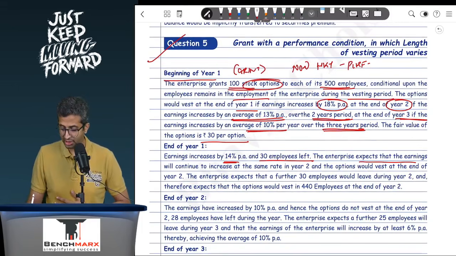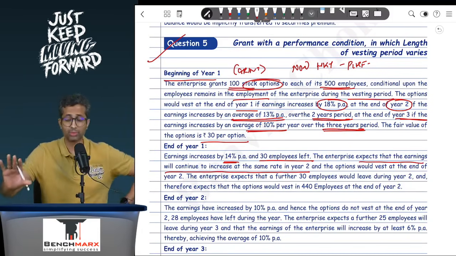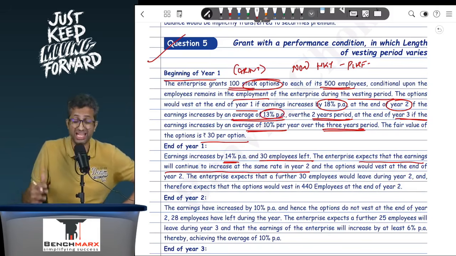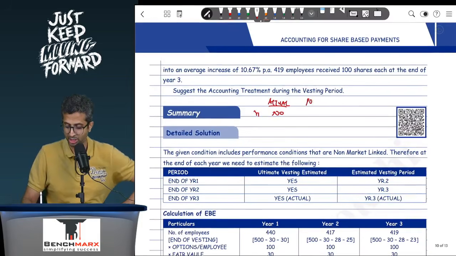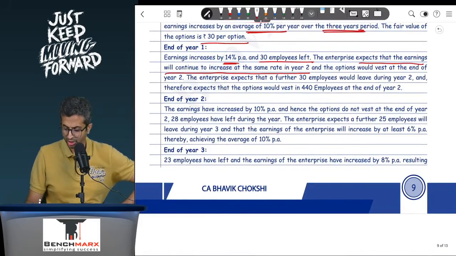The entity expects the earnings will continue to increase at the same rate in the second year. So 14% in the first year, 14% in the second year, average growth of 14%, which is greater than 13% target of the second year. So will the vesting happen? Yes. When will it happen? Well, probably in the second year. So is there a possibility of vesting? Possible vesting? Yes. When will the vesting happen? Well, in year 2. Okay, the question tells you that, and the option would vest at the end of year 2.